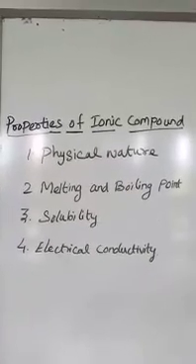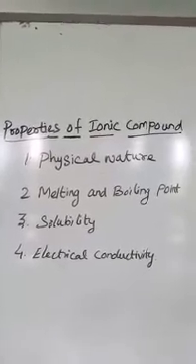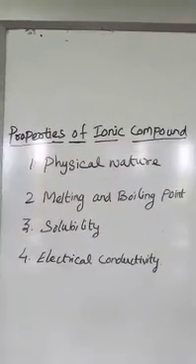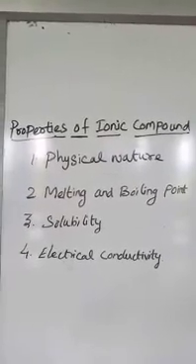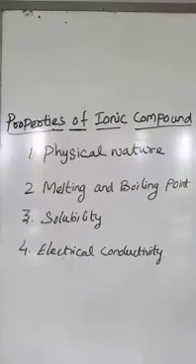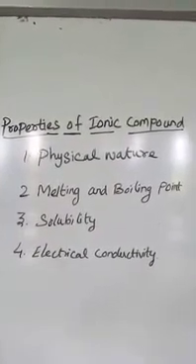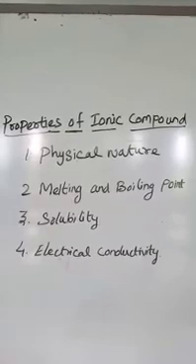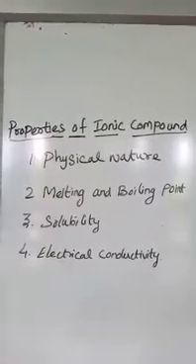First, how will it be classified? It is classified into four types of properties. One is physical nature, then melting point and boiling point, then solubility, and electrical conductivity. What's the first point? Physical nature, melting and boiling points, solubility and then electrical conductivity.